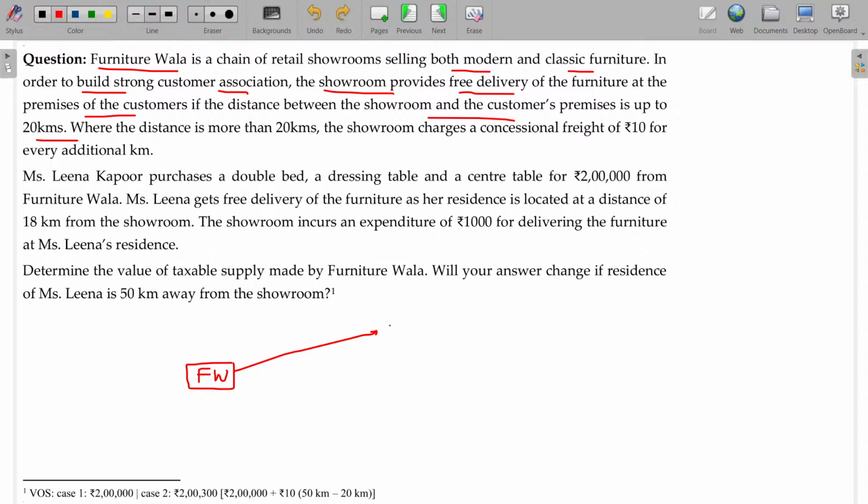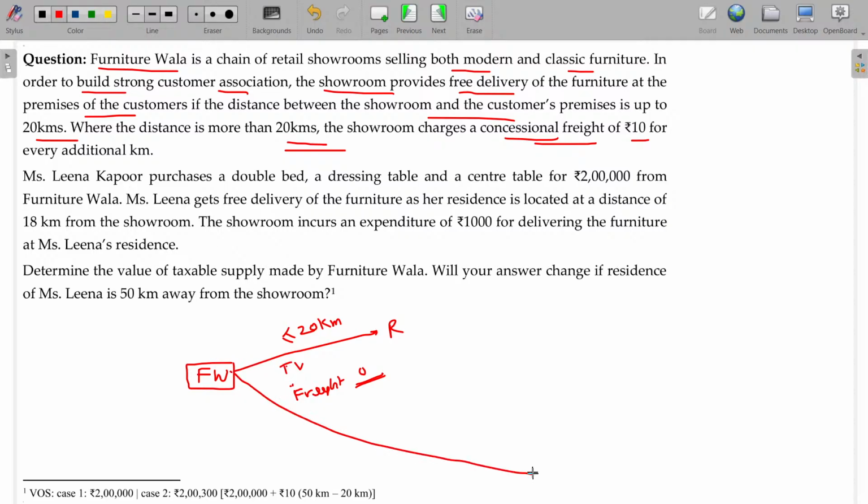So, Furniture Wala to the recipient. If the distance is less than or equal to 20 kilometers, whatever the transaction value charged, transport charges will be 0. Freight being 0. Is that okay? And where the distance is more than 20 kilometers, the showroom charges a concessional freight of rupees 10 for every additional kilometer. If the supply happens beyond 20 kilometers, then what happens in this case?